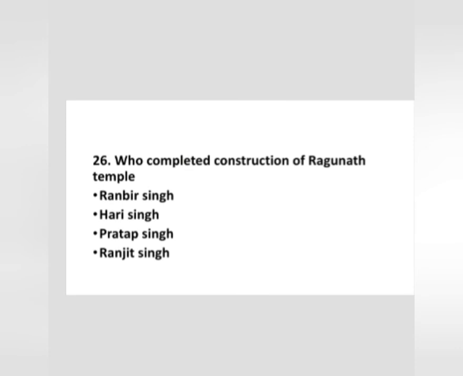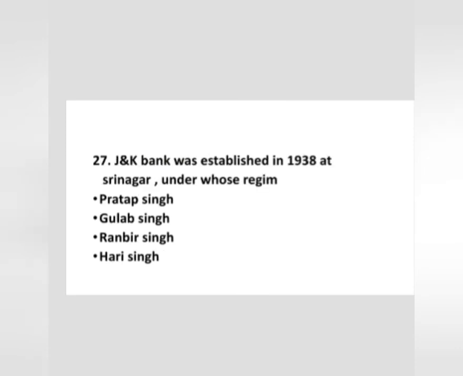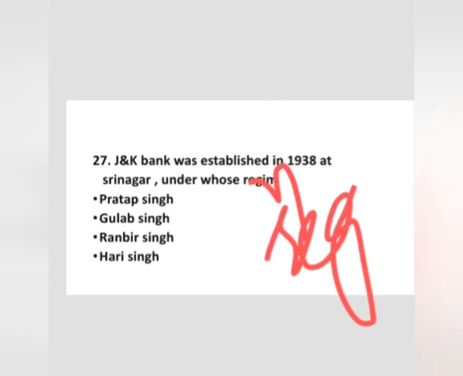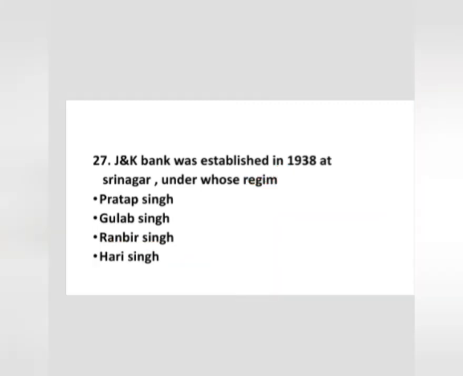Now one more question. J&K Bank was established in 1938 at Srinagar under whose reign? Who was the ruler at that time? Pratap Singh, Gulab Singh, Ranbir Singh and Hari Singh. The correct option is option number D, Hari Singh.